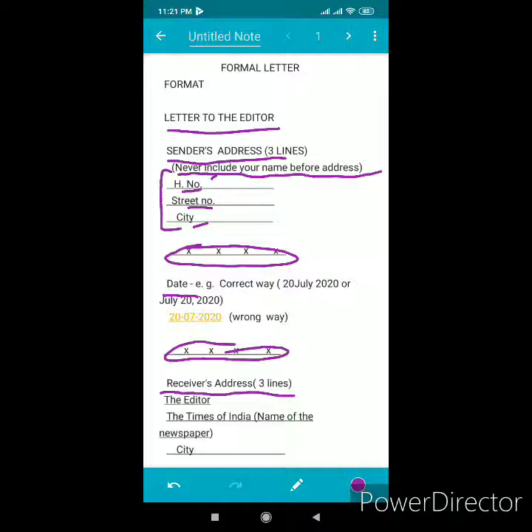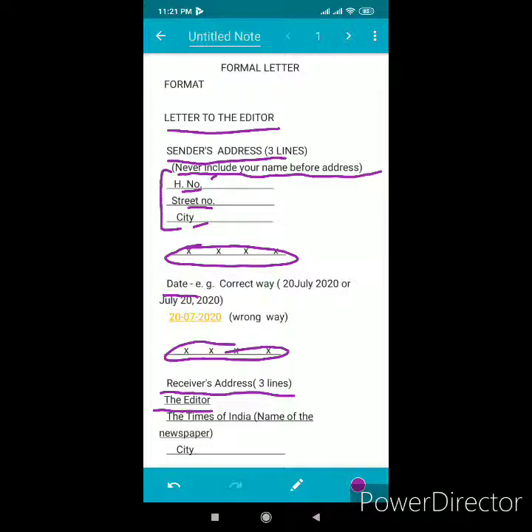So in the starting line, the editor. Then you have to write the name of the newspaper. If the name of the newspaper has been mentioned in the question, you have to write the same name. Otherwise, any name you can write, like the Times of India or the Tribune, etc.